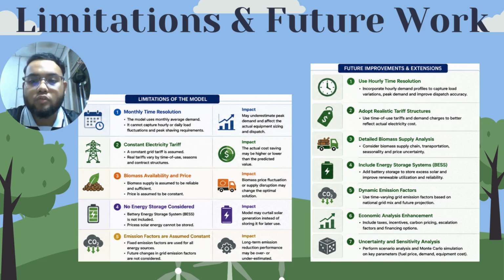Therefore, future work should focus on improving the model by incorporating an hourly demand profile, a realistic electricity tariff structure, a battery energy storage system, and detailed biomass supply analysis. Overall, while the proposed model serves as a reliable decision support tool for utility planning, these improvements will make it even more accurate and practical for real industrial application.